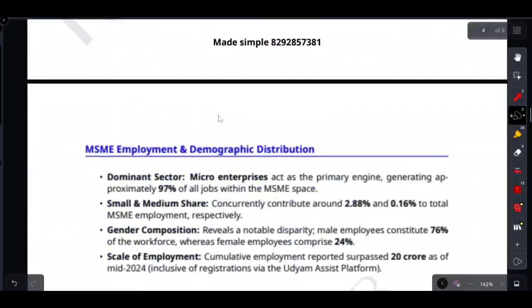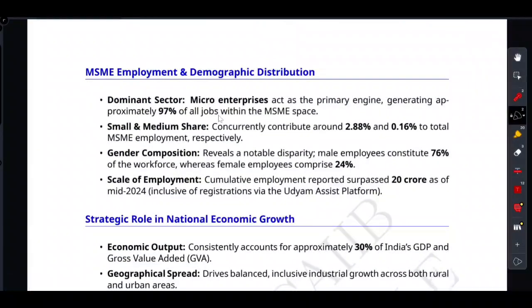Now, friends, have a look at the next slide. So friends, when you read the textbook, it just looks like a wall of percentages. It is easy for your eye to glaze over. But today we are going to pull those numbers off the page. We are not going to look at them as random statistics. We are going to look at them as the actual heartbeat of the Indian economy.